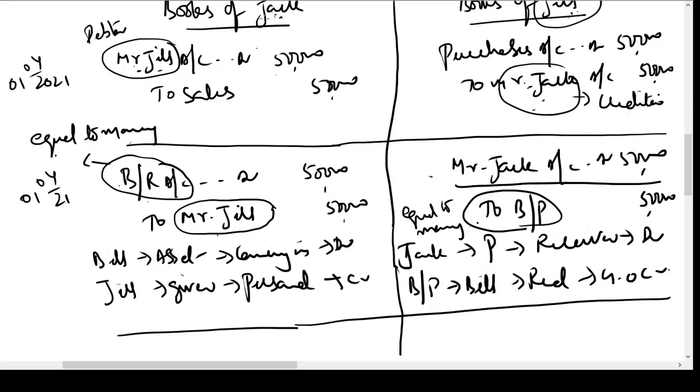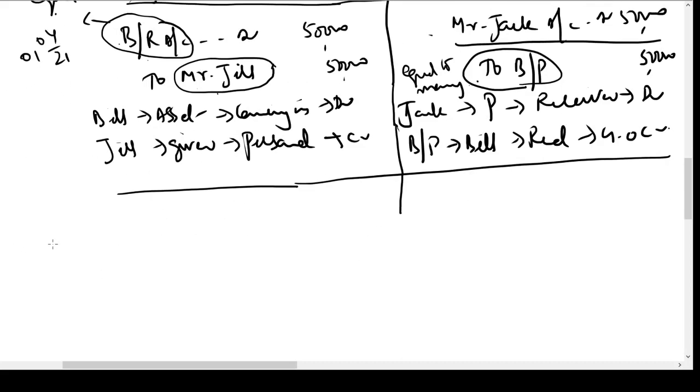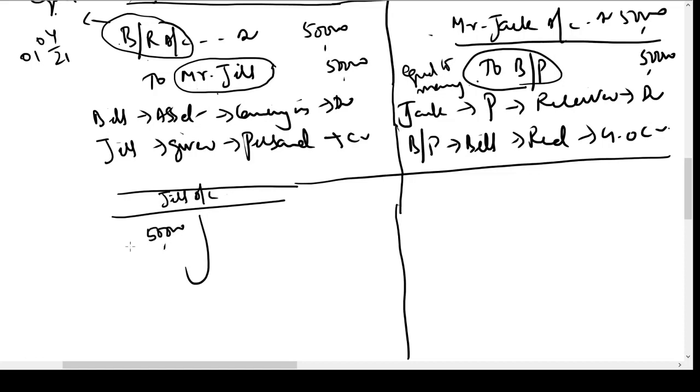So if you prepare Jill's ledger account in the books of Mr. Jack, after these two journal entries, there will be a debit of 50,000 for sales and a credit of 50,000 for bills receivable. The account is settled here.